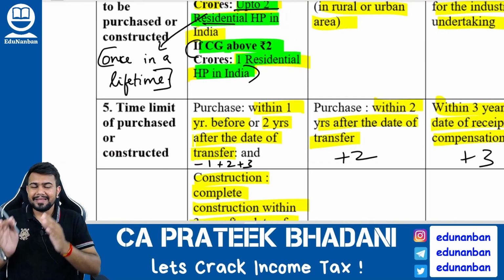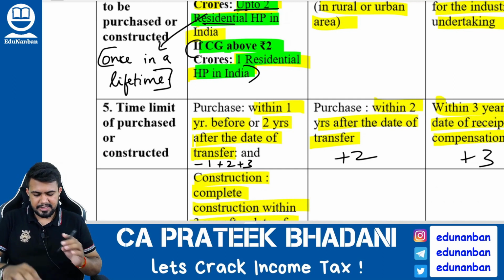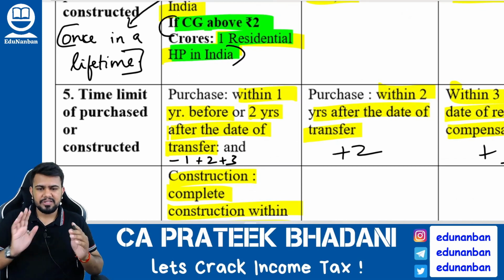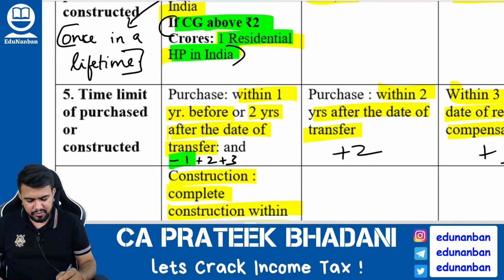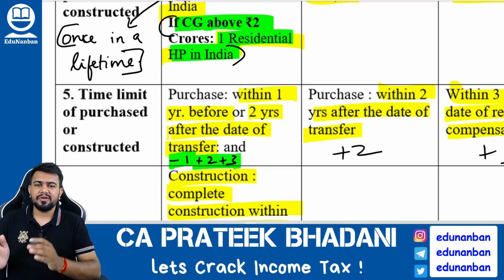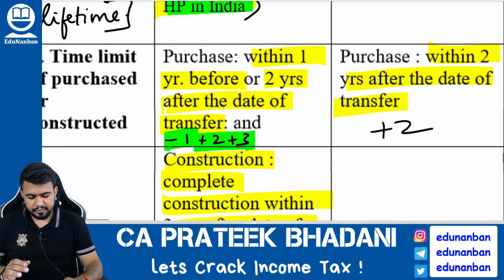I told you that new house property has to be purchased, correct? When to purchase this new house property? Answer is -1 plus 2 plus 3. It means what?